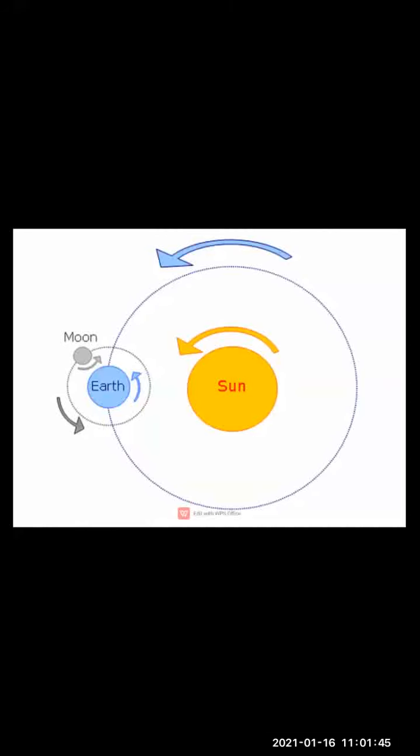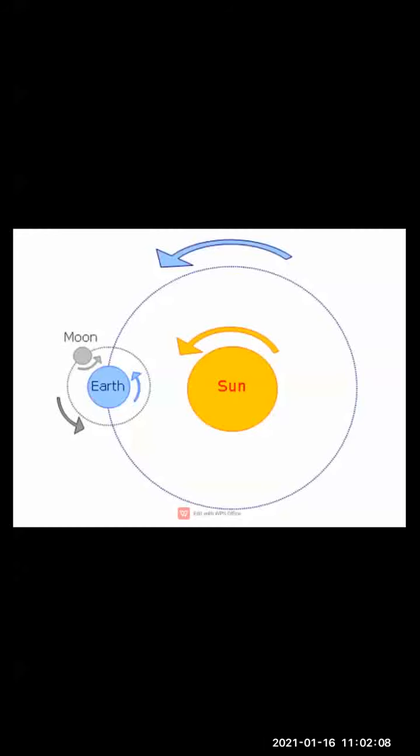Now, from 22nd December to 21st June, in this period the sun keeps moving towards the north. Clear, children? It starts moving towards the north. So this period is called what? Uttarayan. Dakshin means south, Uttar means north. Clear? The name itself is giving information about it, right?